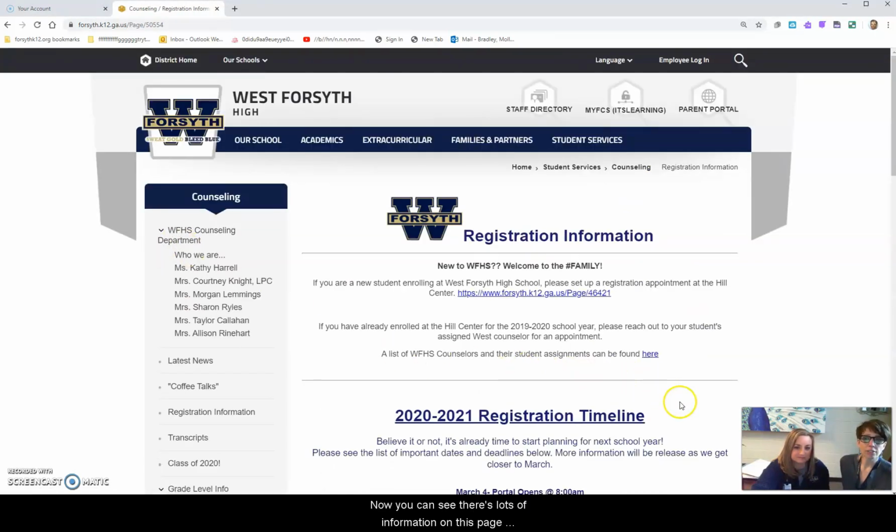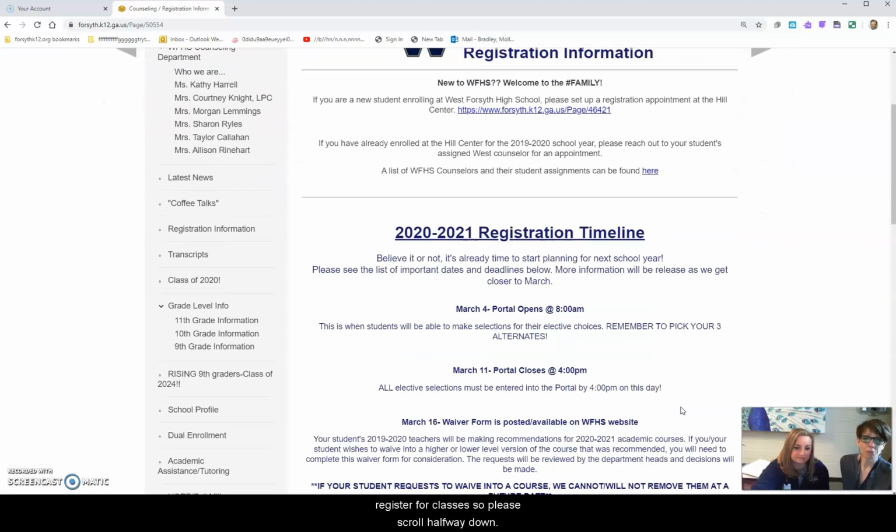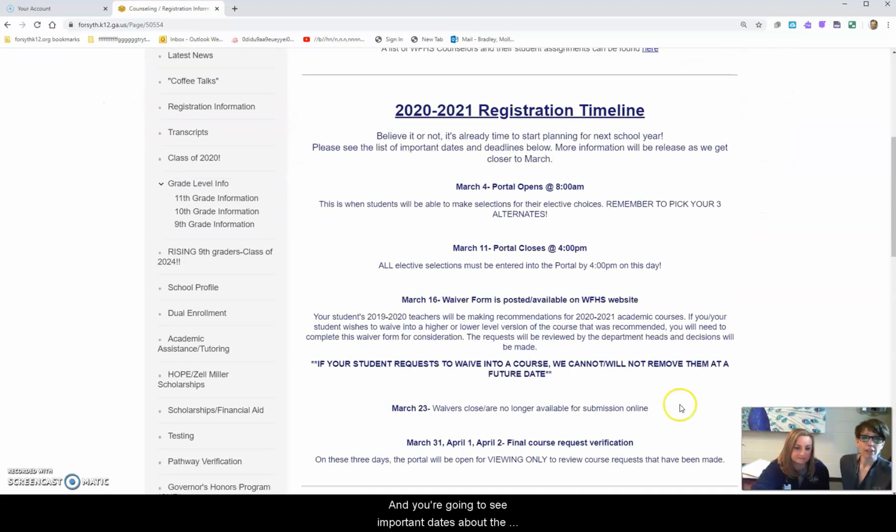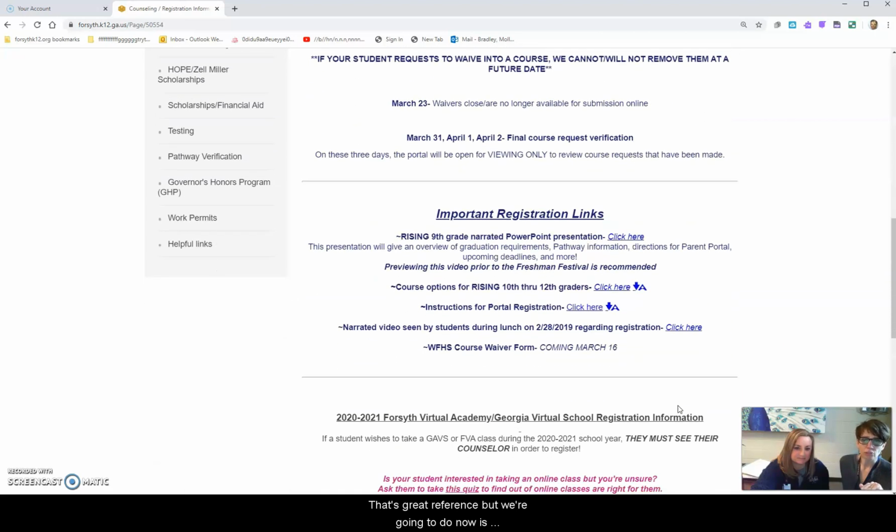Now you can see there's lots of information on this page about the timeline, but you want specifically how to register for classes. So please scroll halfway down. And you're going to see important dates about the portal opening, when it closes, waivers, all of those things. That's a great reference. But what we're going to do now is start the registration process.